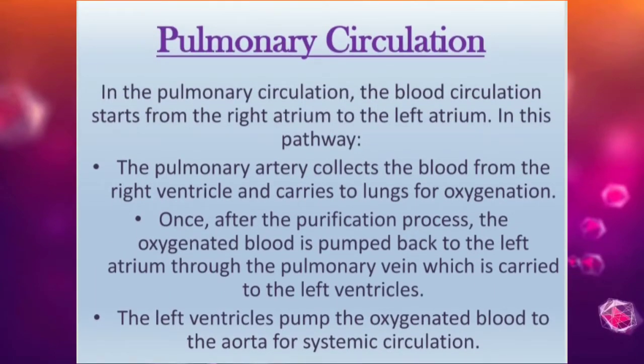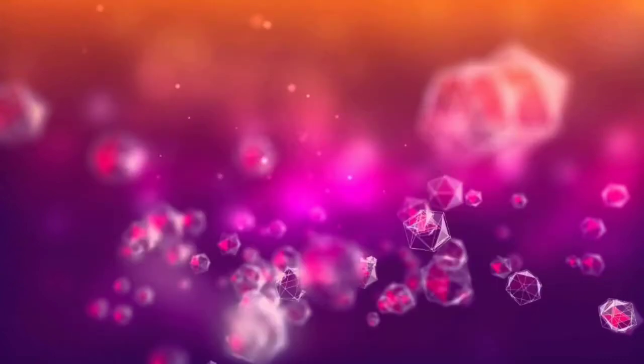Pulmonary circulation. In the pulmonary circulation, the blood circulation starts from the right atrium to the left atrium. In this pathway, the pulmonary artery collects the blood from the right ventricle and carries to the lungs for oxygenation. Once the purification process is done, oxygenated blood is pumped back to the left atrium through the pulmonary vein, which is carried to the left ventricles. The left ventricles pump the oxygenated blood to the aorta for systemic circulation.